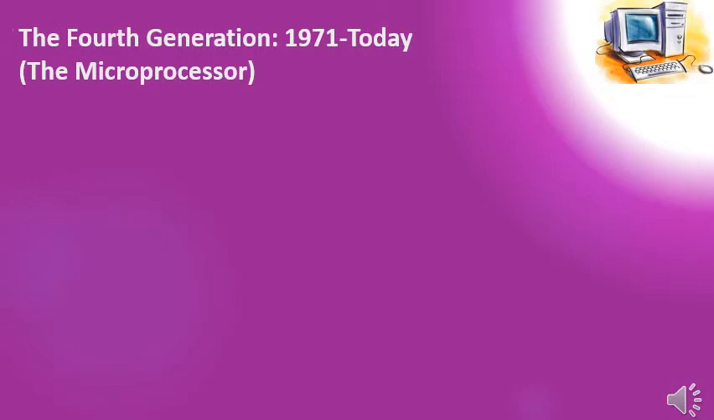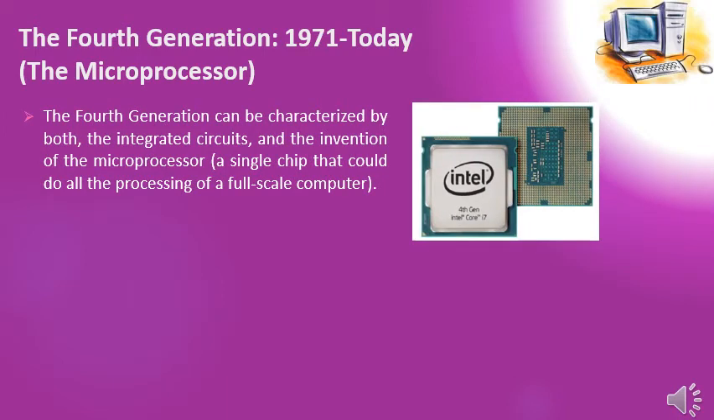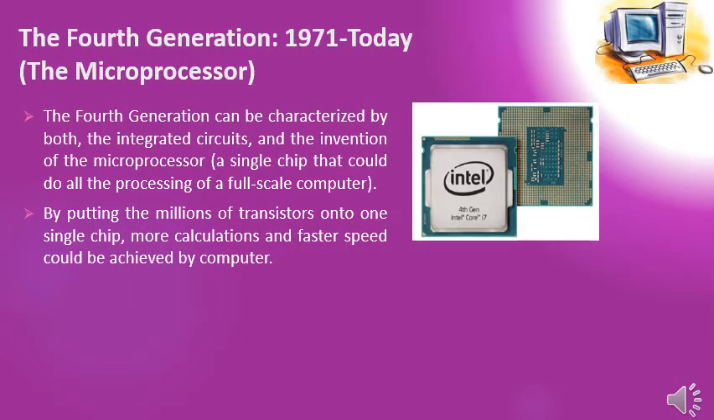The fourth generation computers, which are used nowadays, is from 1971 till date, and that's the era of microprocessor. The fourth generation can be characterized by both the integrated circuits and the invention of the microprocessor, a single chip that could do all the processing of a full-scale computer. By putting millions of transistors onto one single chip, more calculations and faster speed could be achieved by computer.